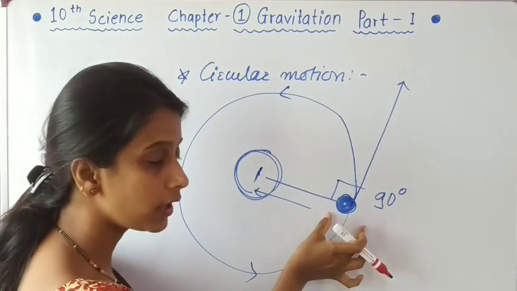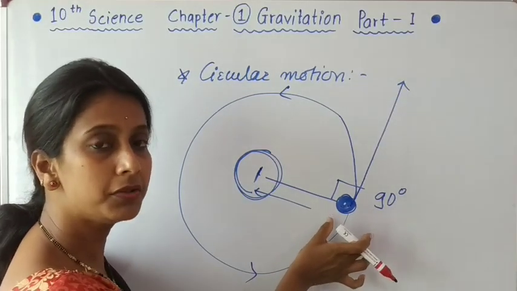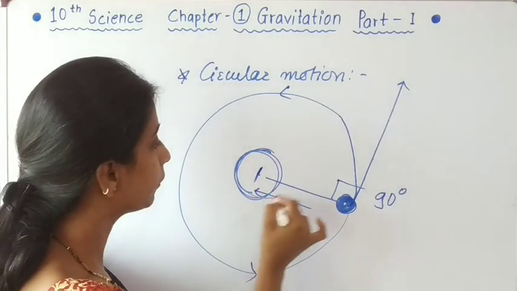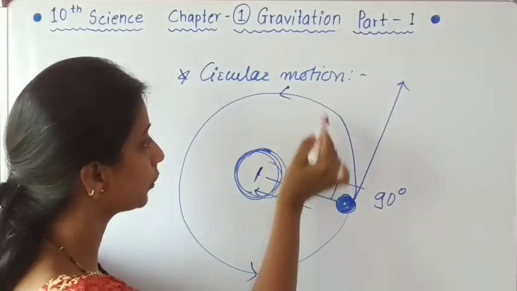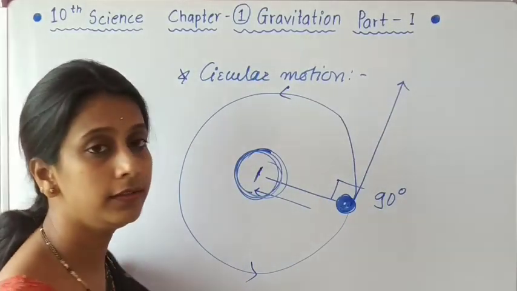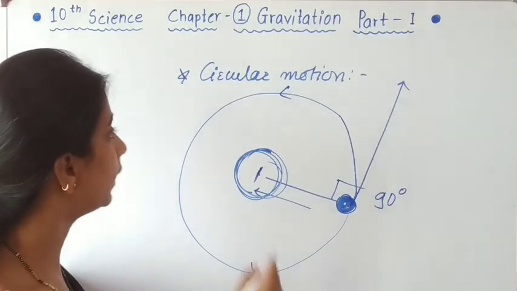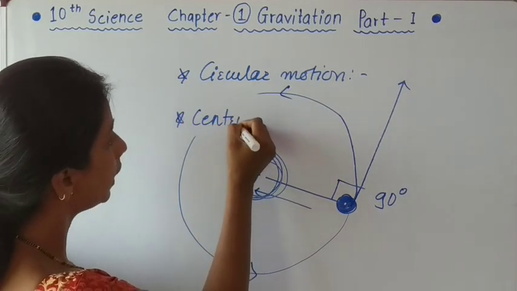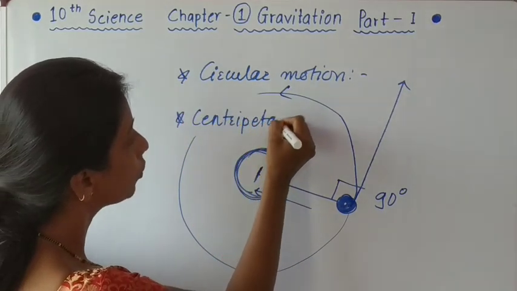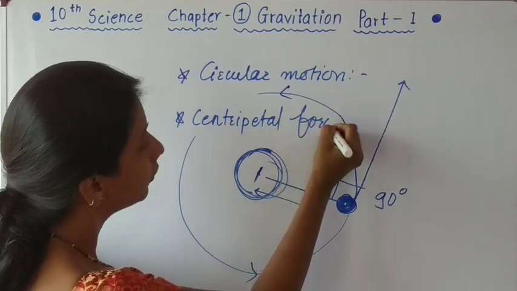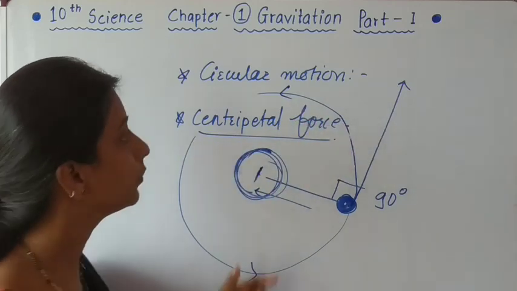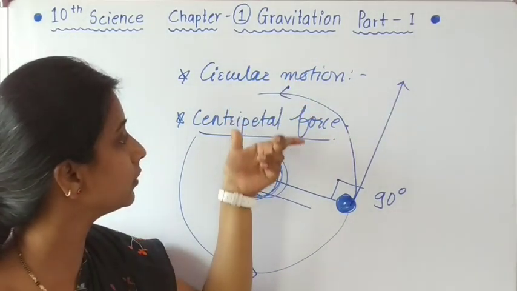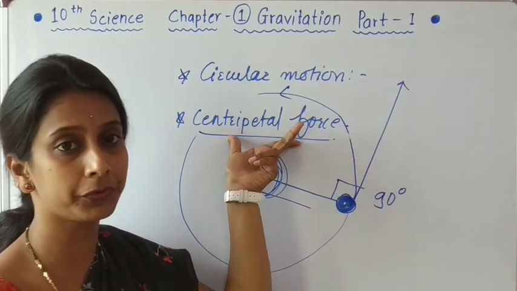The force which acted on the stone was directed toward the center of the circular path, and this type of force is called centripetal force. So these two things are very important: circular motion and centripetal force.